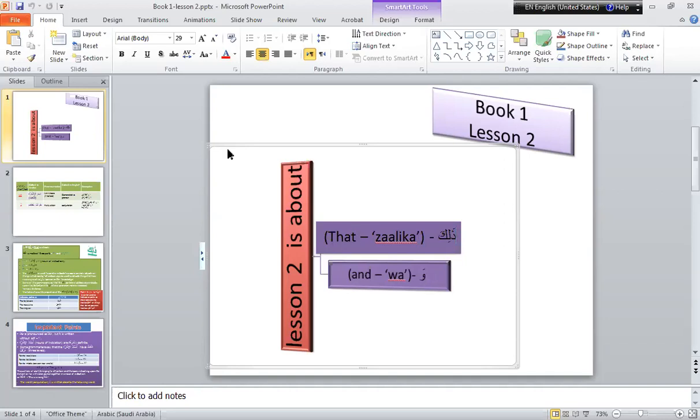Haza was used for ismu ishara lil qarib, and zalika will be used for the object or the person which is far. Ismu ishara lil baid. Haza was for near and zalika is for far. And next is wow. It is a conjunction, which means and.